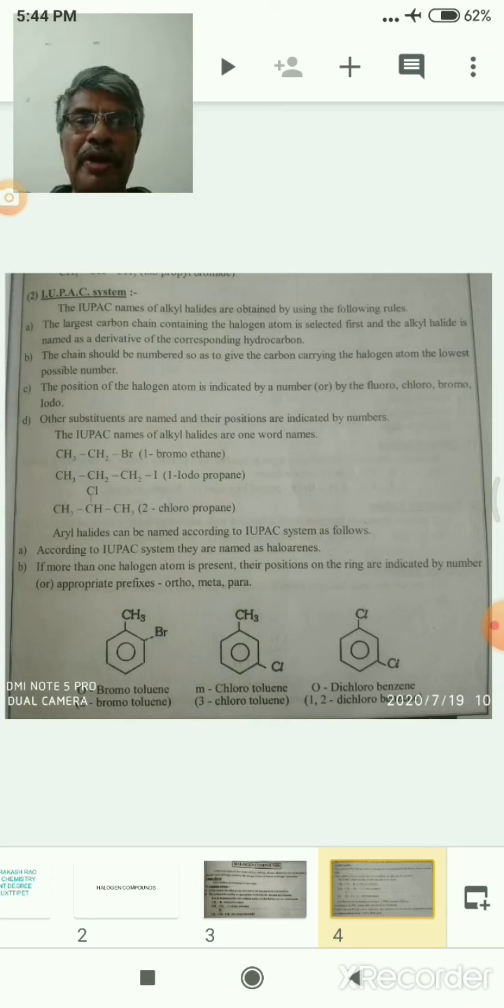According to IUPAC, haloarenes such as ortho-bromotoluene, meta-bromotoluene, meta-chlorotoluene, dichlorobenzene, like that. Here bromine is bonded with the second carbon, so it is 2-bromotoluene, 3-chlorotoluene, 1,2-dichlorobenzene. This is the system of IUPAC.